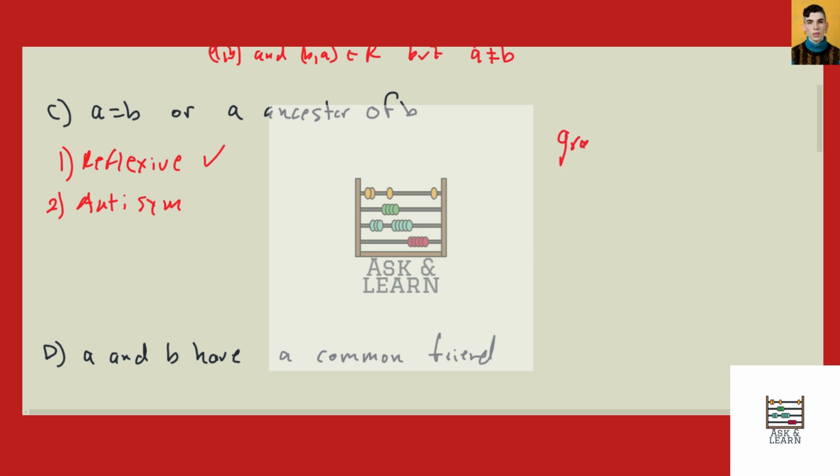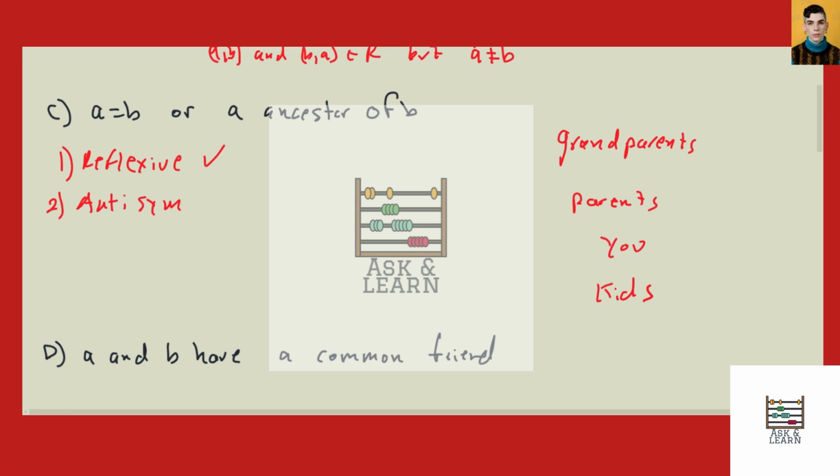So we have like grandparents, parents, you, and then kids, if you have any. So let's think about this. So there is no way that we can have this anti-symmetry.